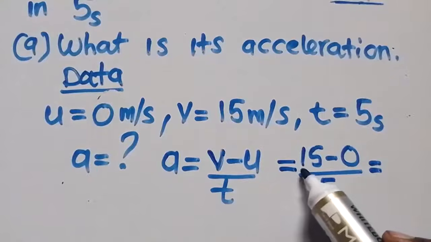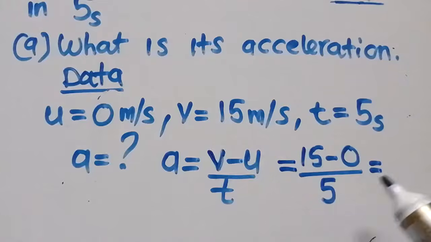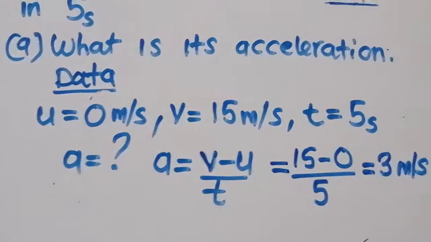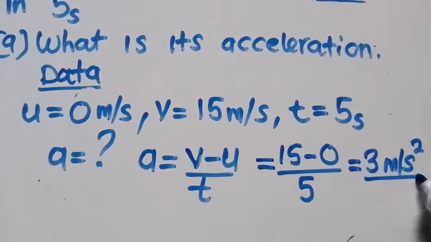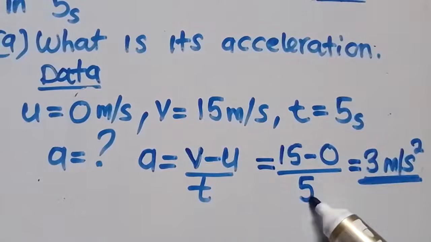Then you say finally what is your answer? When you say 15 minus 0, it is 15. 15 divided by 5, you get 3. So it's 3 meters per second squared. This is what you get. So 15 minus 0, it's 15 over 5. It is 3 meters per second squared. That's how you need to calculate the acceleration. So this is the acceleration which we have calculated.